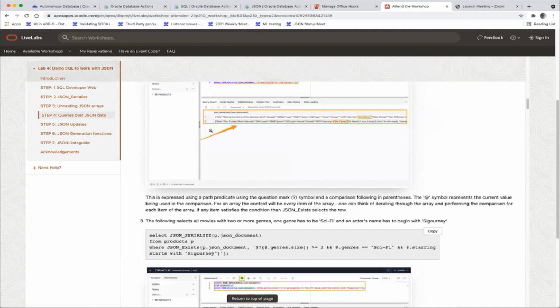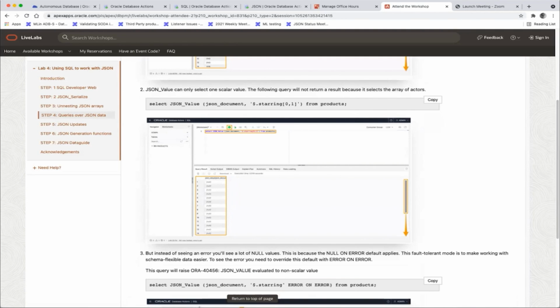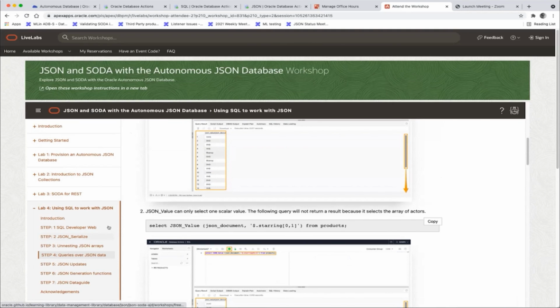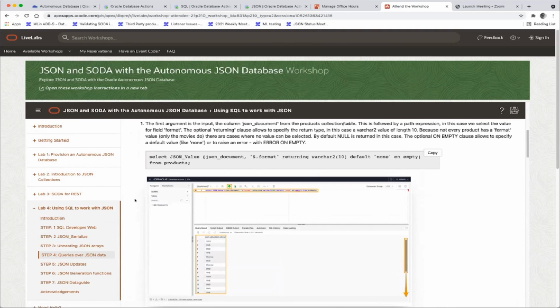Right, and there are other workshops, and we keep adding workshops to this live lab. So if you search for other things here, you may see other interesting things. But this is a workshop we created for people who want to get familiar with what's possible with JSON in Oracle. And we use Autonomous JSON as an easy to consume container, so you don't have to install anything, but everything you learn here you could also do on premise.